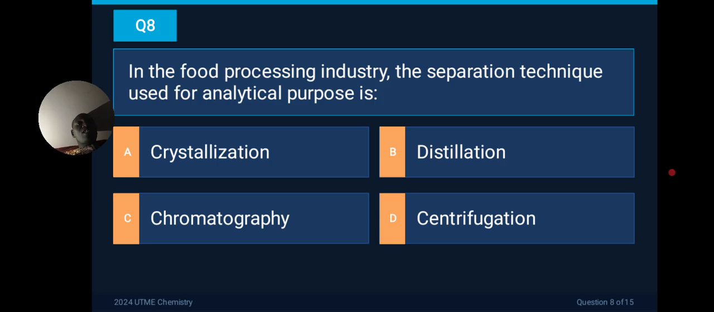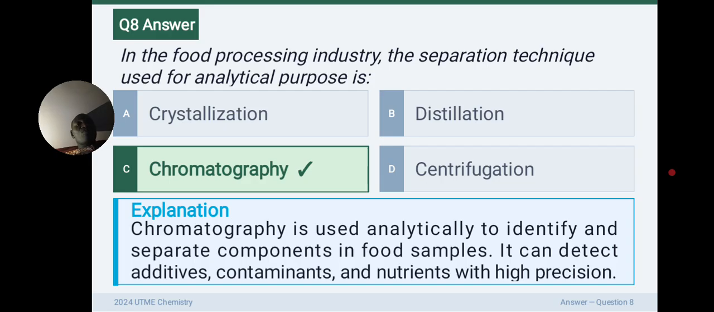In the food processing industry, the separation technique used for analytical purpose is what? A, crystallization, B, distillation, C, chromatography, D, centrifugation. The correct answer is chromatography. Chromatography helps you to identify or separate components of food samples. It can detect additives, contaminants, and nutrients with high precision. So that's why it is suitable for analysis in the food industry.